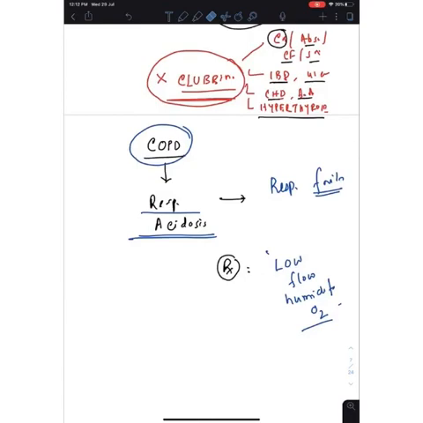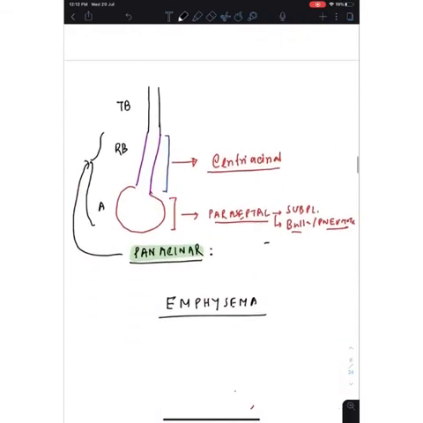Now again, COPD can lead to respiratory failure, and you can identify this by the ABG, where you will see acidosis. In case of acute severe asthma, we also see acidosis, and we think of it as impending respiratory failure. Here also it is the same thing, respiratory acidosis, respiratory failure, and you have to give low flow humidified oxygen. That is the treatment in case of impending respiratory failure in COPD.